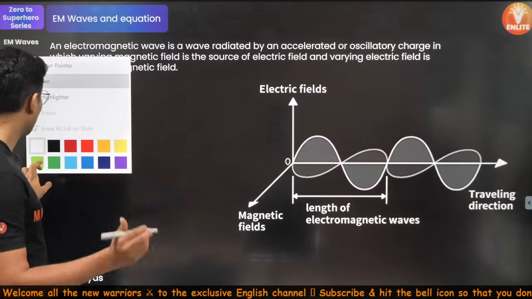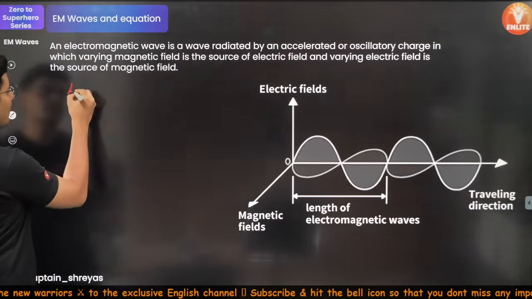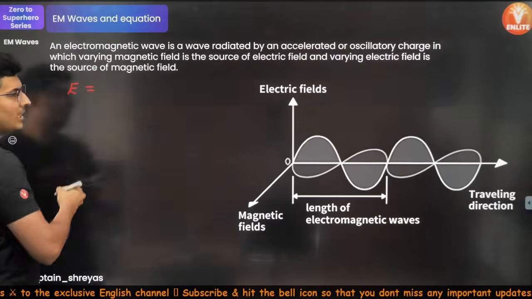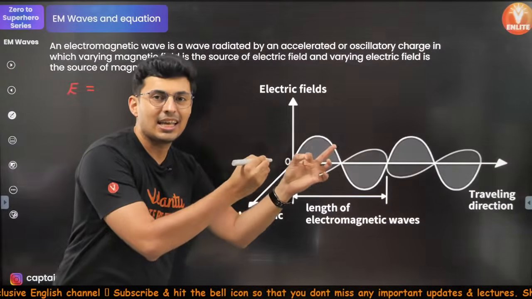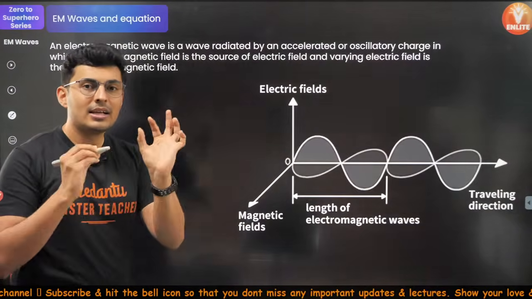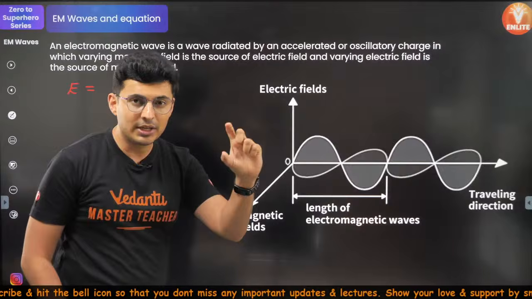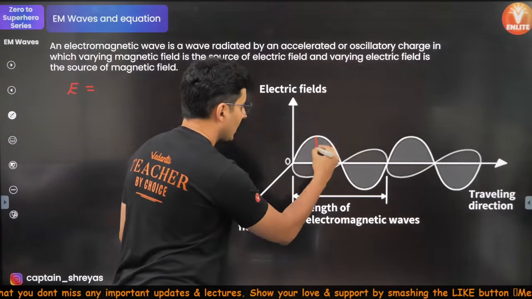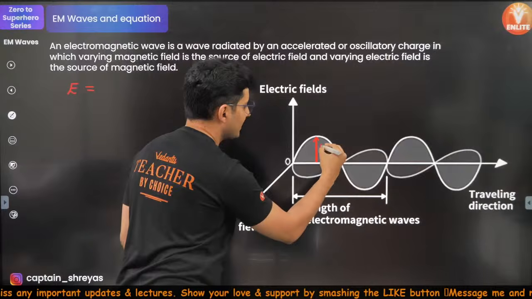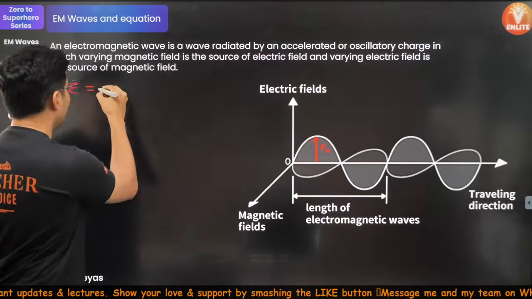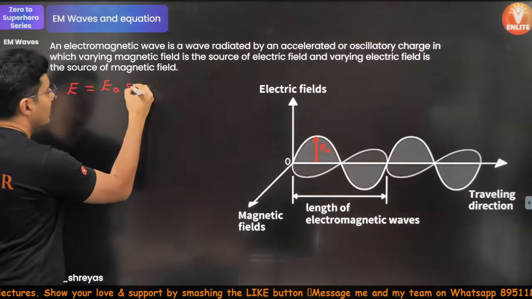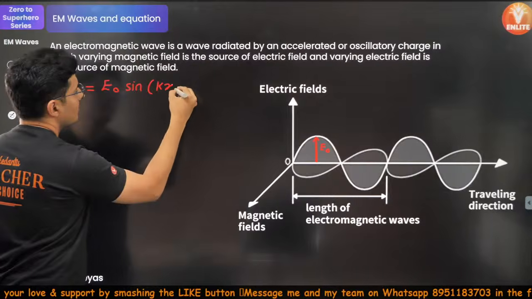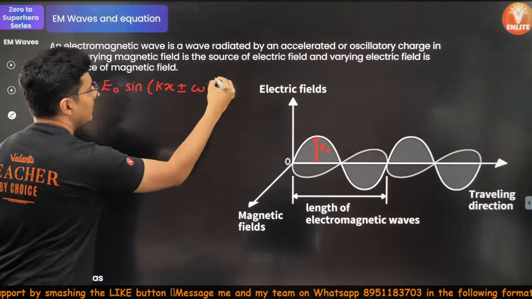If you are talking about your electric field, instead of A sine(kx plus minus omega t), where A is the amplitude, here you will have the electric field amplitude, which I will call E naught. So it will be E naught sine(kx plus minus omega t).